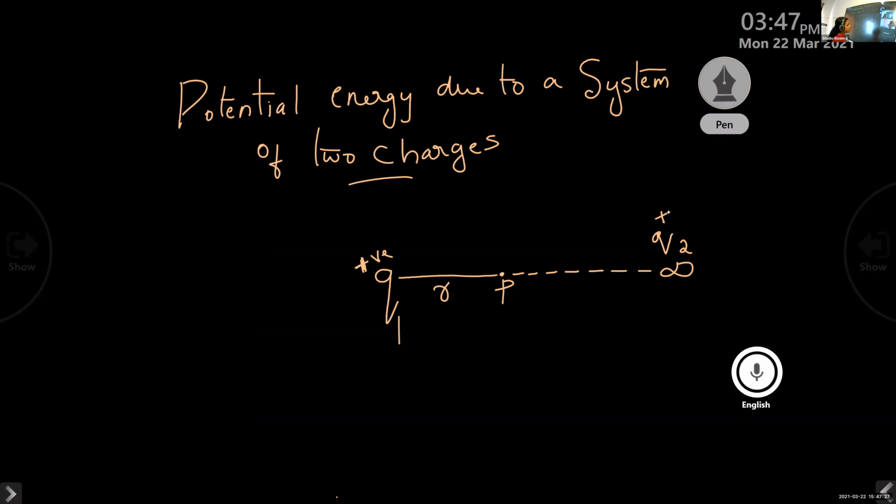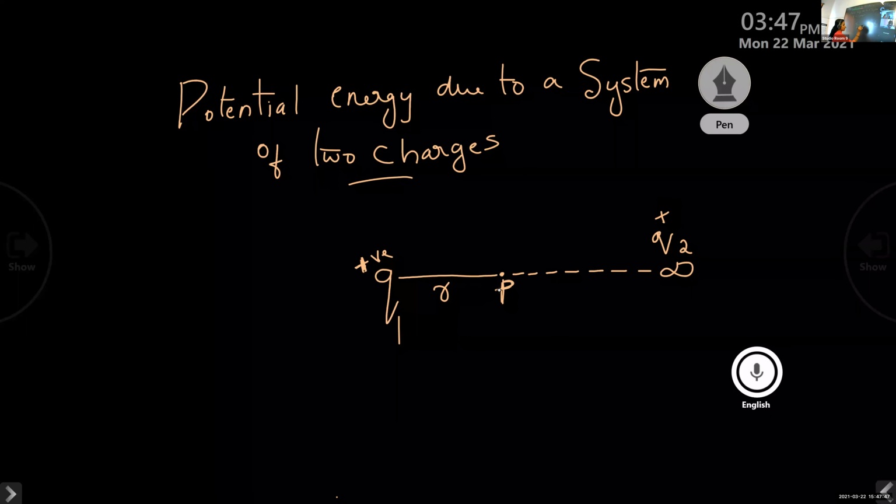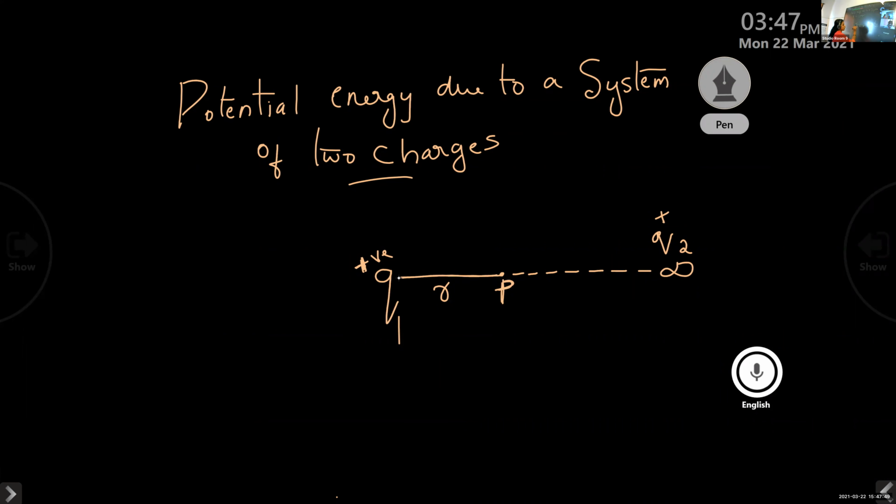Now I want to bring this charge Q2 from infinity to this point P. So these are our conditions. First of all, we are considering a charge Q1 with positive sign. The region of space around this positive charge is the electric field. Inside this electric field of the charge Q1, we are considering a point P. This point P is separated from the charge Q1 by a distance of R1.